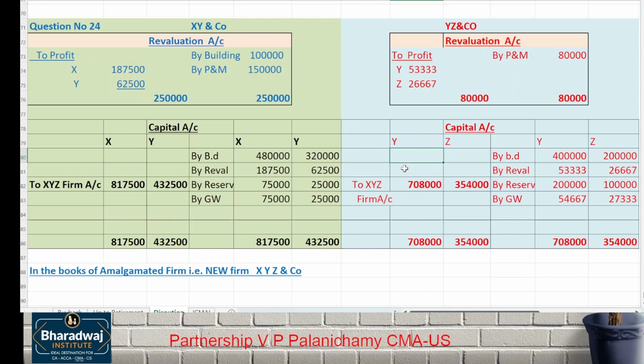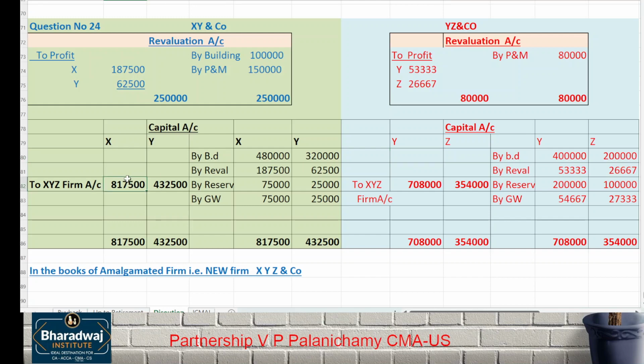So the partners must bring in cash. We'll see later. We have to see the capital in the X firm, the capital in the Y firm, then see the total capital, write off goodwill, then adjust the remaining capital in the profit sharing ratio, and the shortage we'll see at the end. On what basis, sir? We'll see.